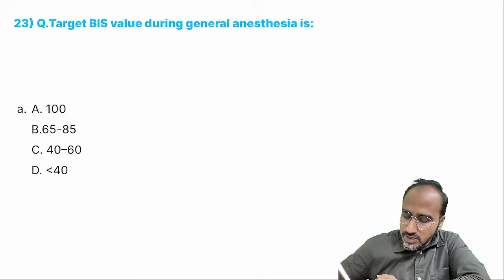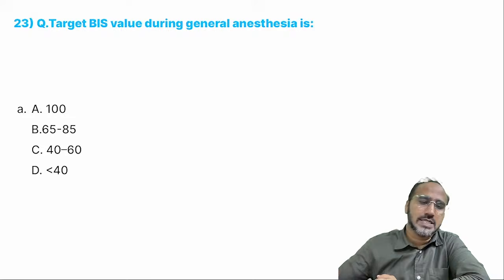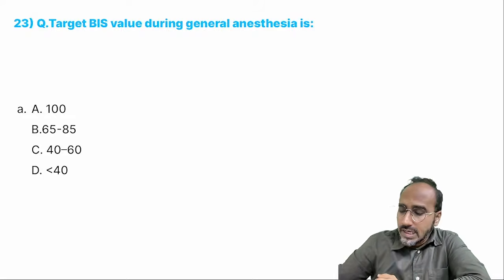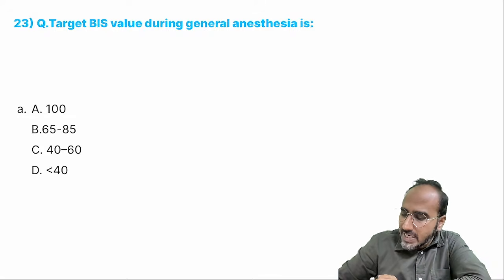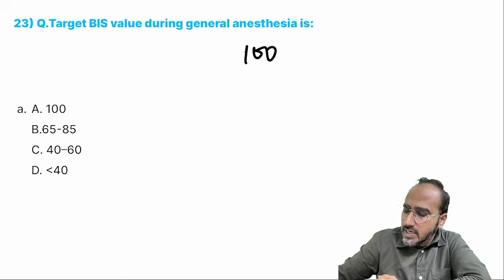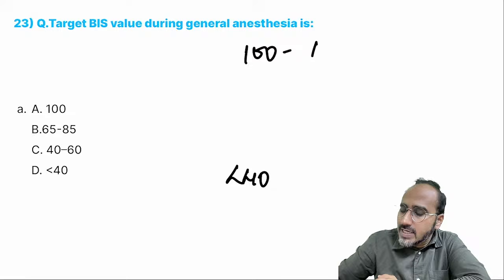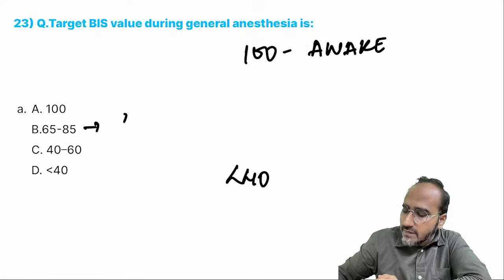Okay. Now guys, look over here. Target BIS value during general anesthesia. I told you BIS is nothing but bispectral index. Remember, after connecting to the patient, you might get BIS values as 100 or less than 40. If you are getting 100, that means the patient is fully awake. If you are getting a BIS value of 60 to 85, that is called a sedative BIS.